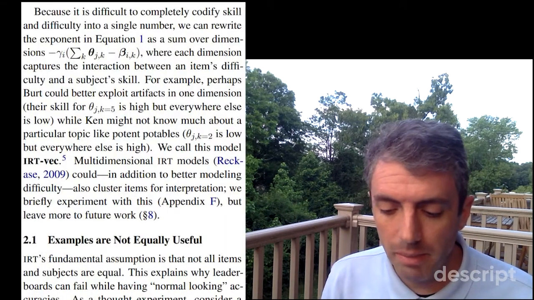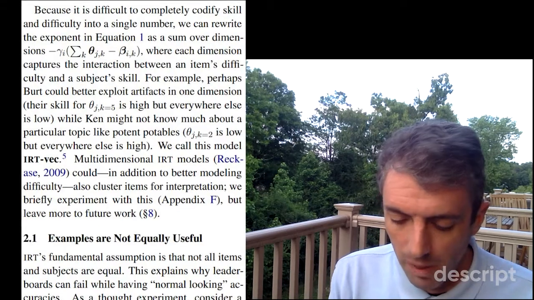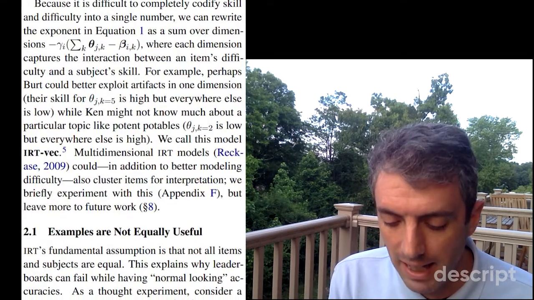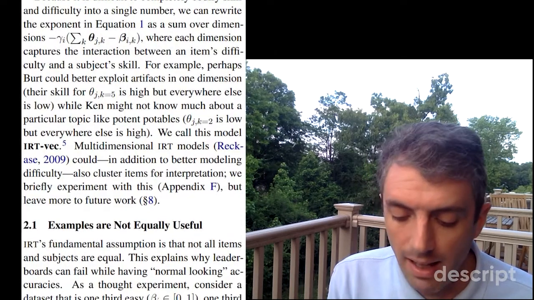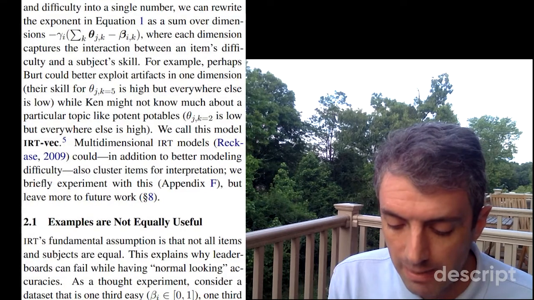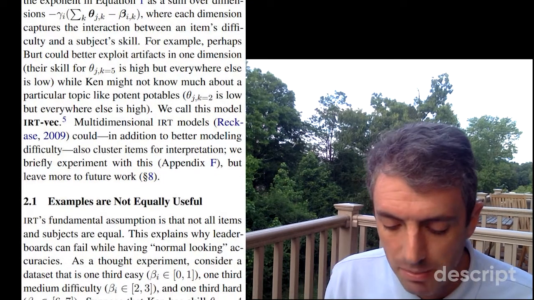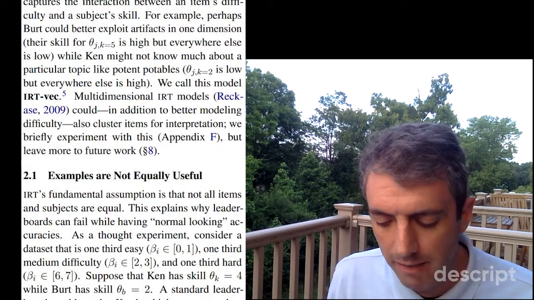Because it is difficult to completely codify skill and difficulty into a single number, we can rewrite the exponent in equation 1 as negative gamma_i times the sum over k of theta_jk minus beta_ik, where each dimension captures the interaction between an item's difficulty and a subject's skill. For example, perhaps Bert could better exploit artifacts in one dimension.